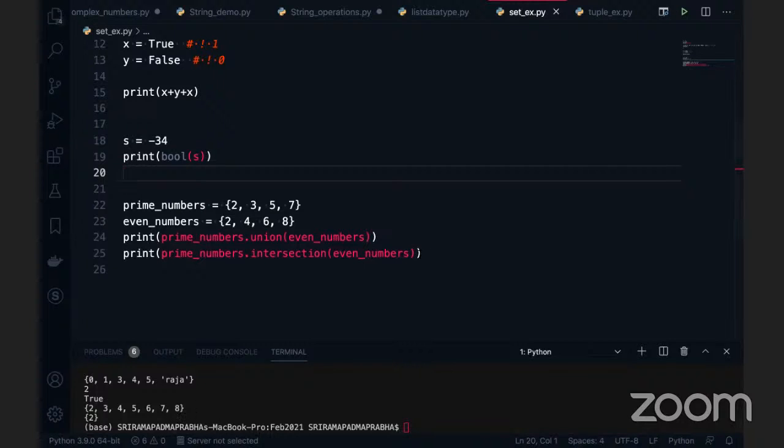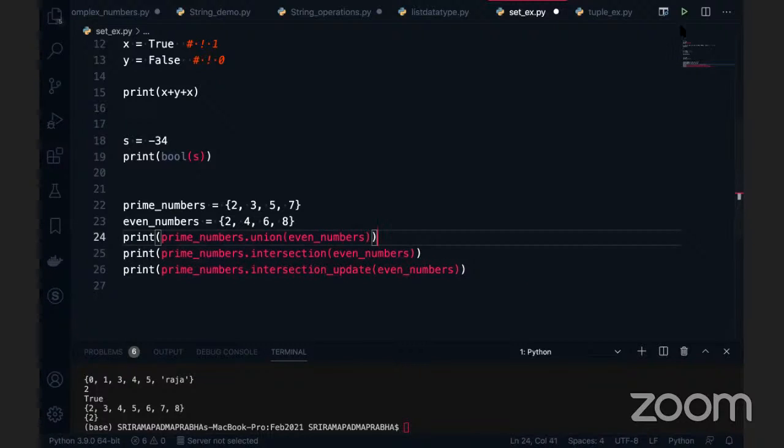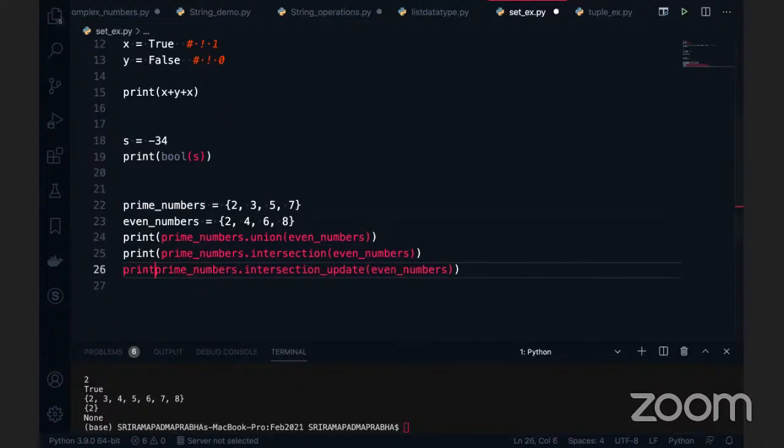Okay. So there are so many things. For example, intersection update is there. This is a little tricky and we can use this intersection update. So for this, if I execute, we will get None, because update means it is trying to update the data. That time we don't need to print this state data. So there is an update here. This update will be considered for the action. There is some update happening. That time if you try to print, it won't give any data.